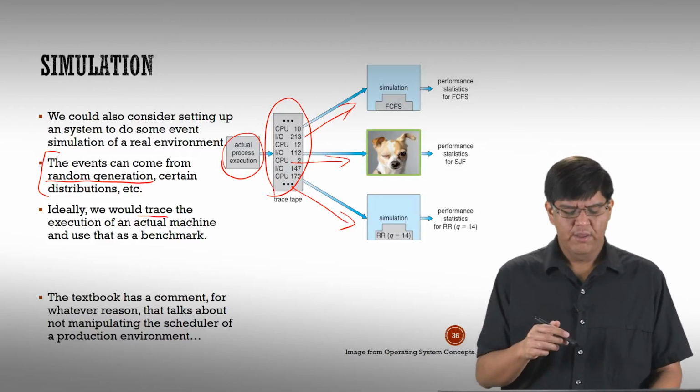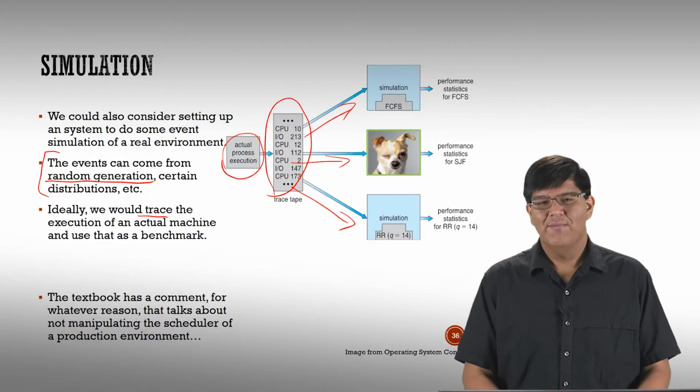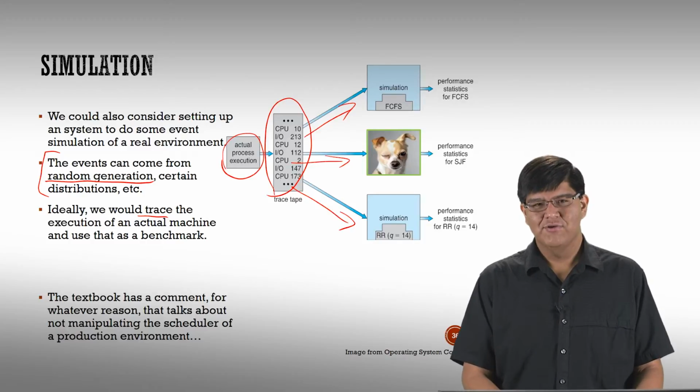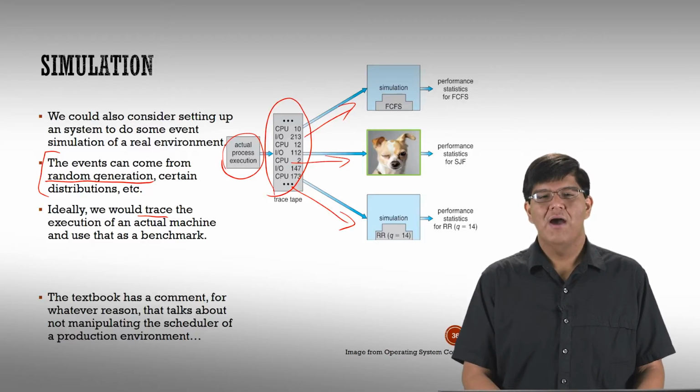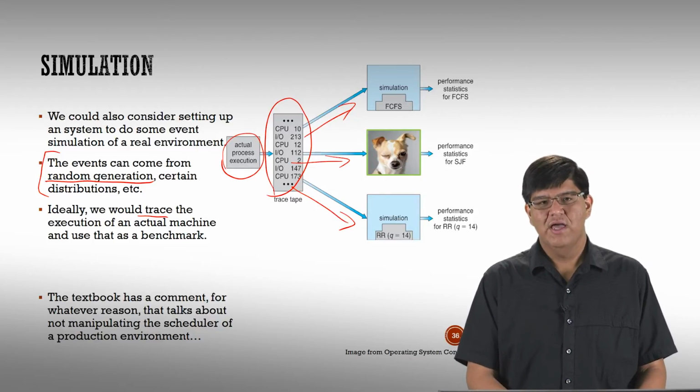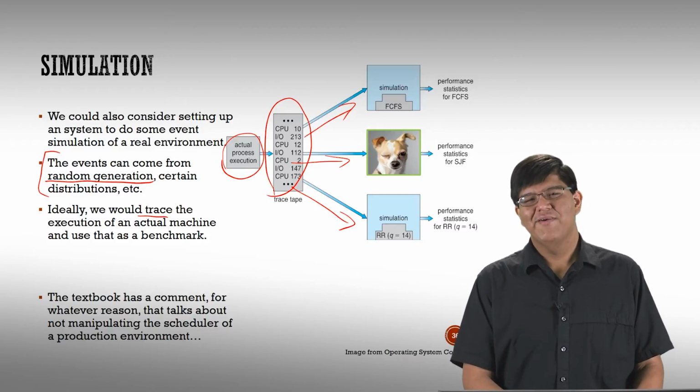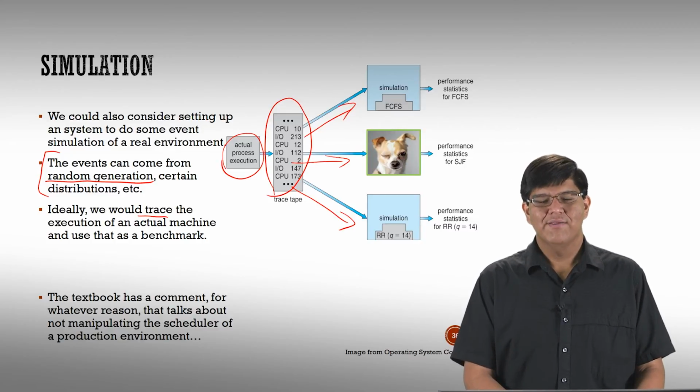The last comment on the slide is that the book has a funny remark: if you want to do that tracing approach, don't mess with a production system, which is kind of obvious. You never change anything low level, even just tracing, on a production system. You do it on your development system. That's where you generate your trace, keeping track of which processes are running and writing those down so you can use them to benchmark your different scheduling algorithms. So don't mess with production. That should be obvious, but the book still talks about it anyway. All right, so we have these different ways to evaluate algorithms, just as an aside. We're not really going to be using this too much in this course.